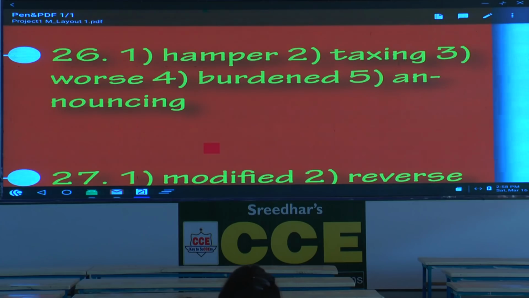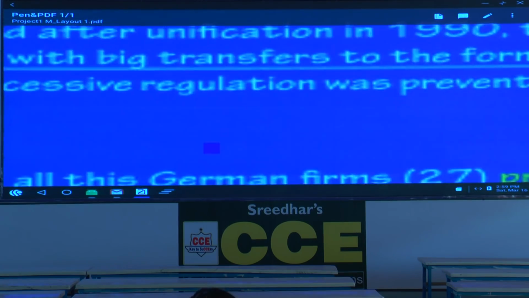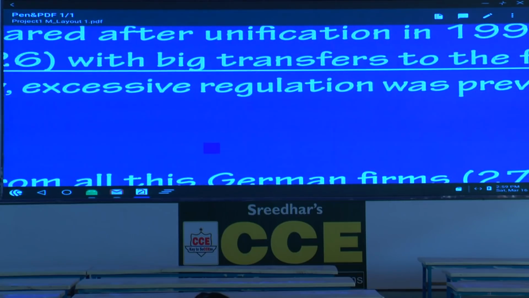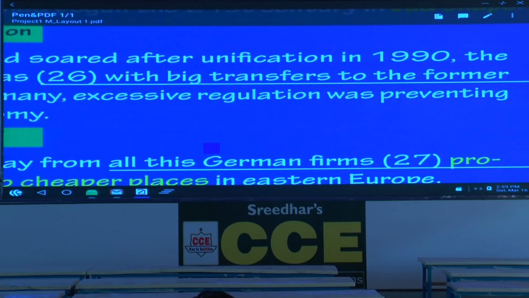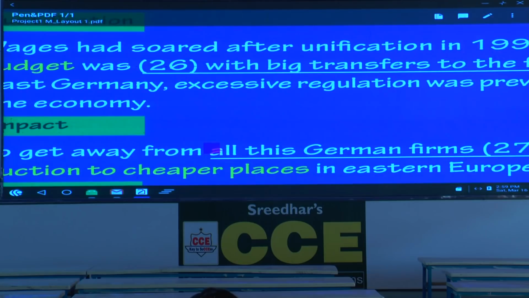How many verbs are there? We'll save time. Burdened. And what is the other one? Announcing was hamper. I think only burdened. Only one. Hamper, not correct. Taxing with, not correct. Was, not correct. Announcing, not at all correct. So what is the answer here? Burdened with what? Big transfers to the former East Germany. Burdened with. I hope you got it.